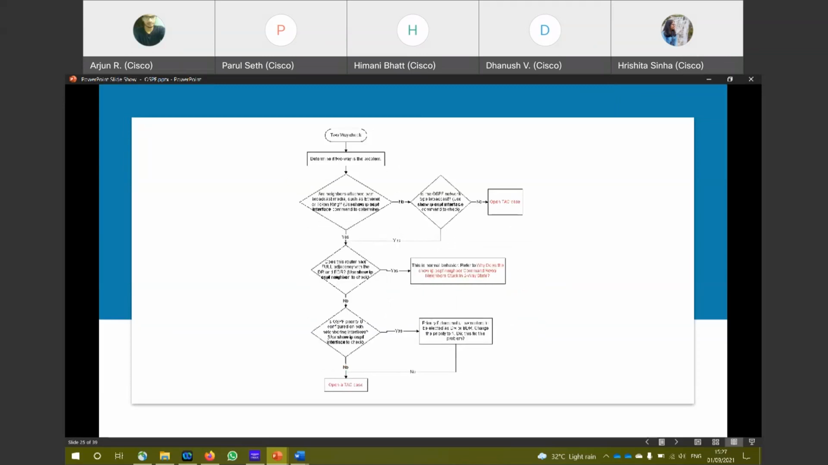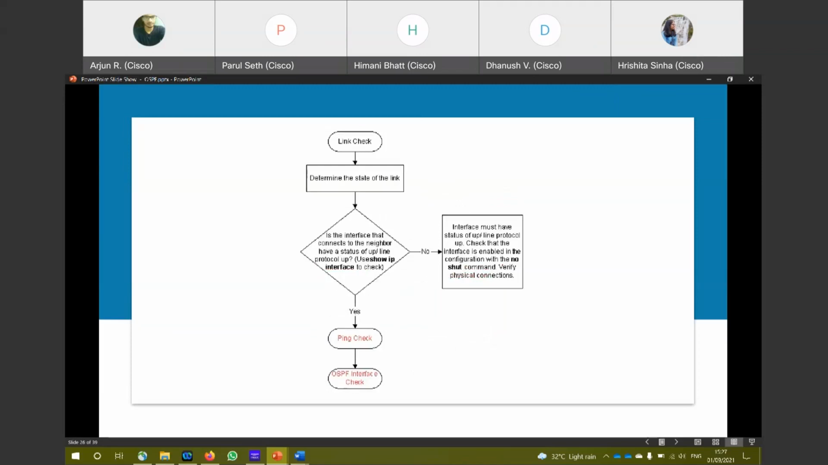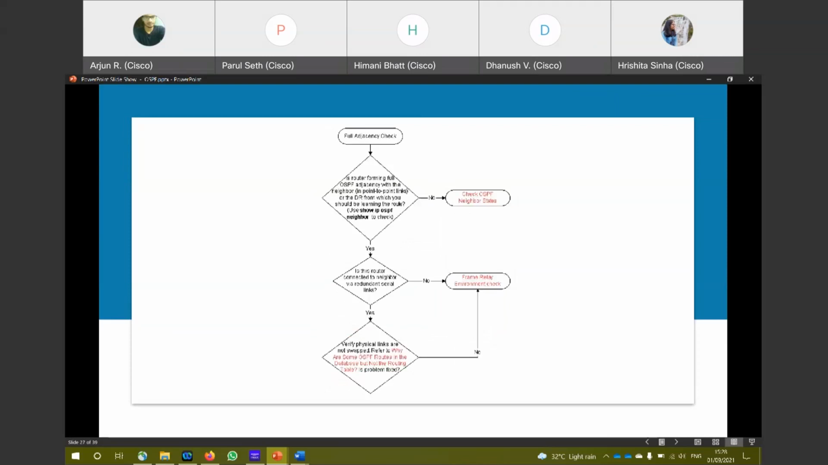For the two-way check, you can give show ip ospf interface to check whether the interfaces are up on both sides. By that, if one of the interfaces is down, you have found the problem. Then the link check. You can give the show ip interface command to check whether the link is up. These are basic commands. If the link is not up, nothing would work, not OSPF, not anything. So you can also check for that.